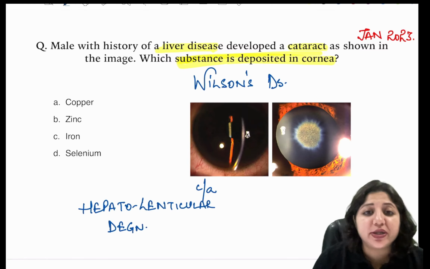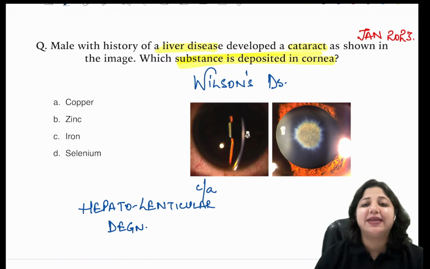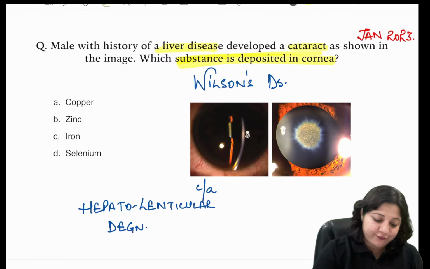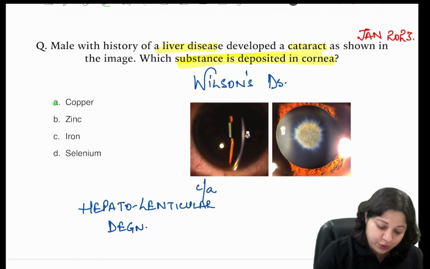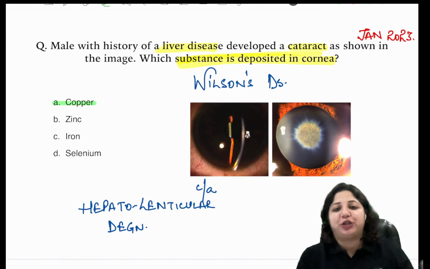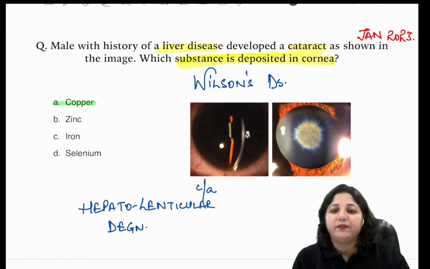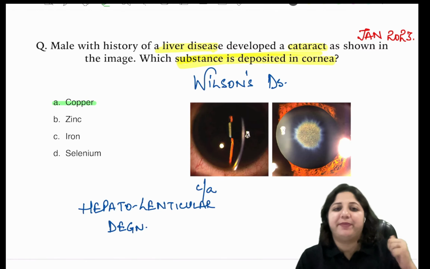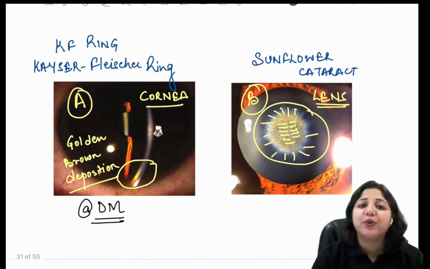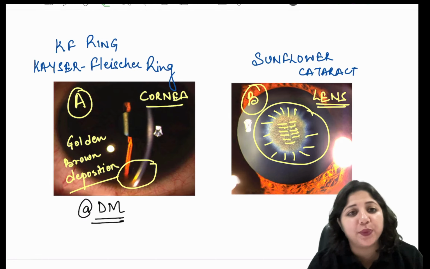And hepatolenticular degeneration, Wilson's disease, is a defective metabolism of copper. There is a defect in copper metabolism. So where do you get the KF ring and sunflower cataract?